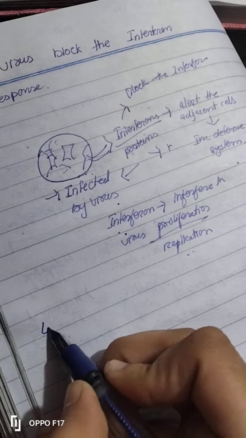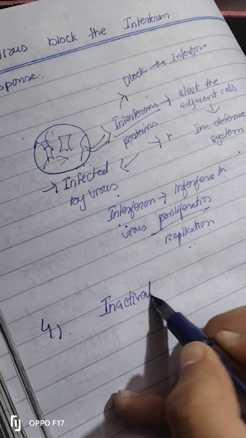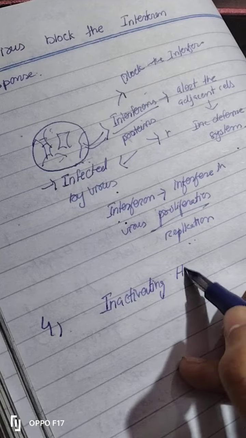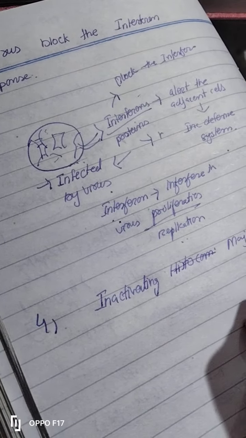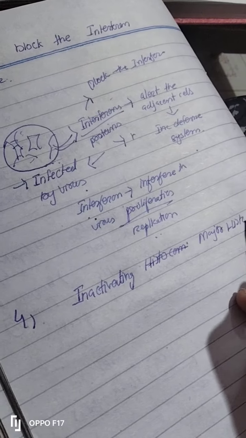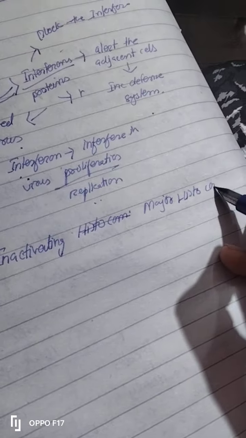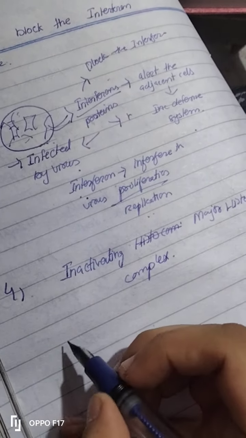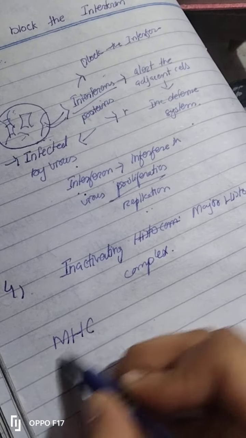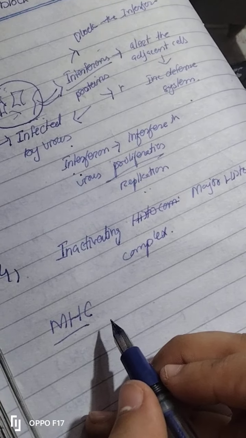So number fourth is inactivating major histocompatibility complex. Now what is this? Okay, major histocompatibility, MHC. Let's write the full form, short form, major histocompatibility complex.